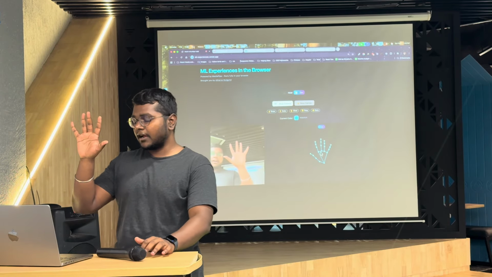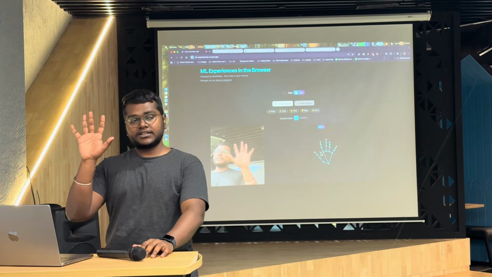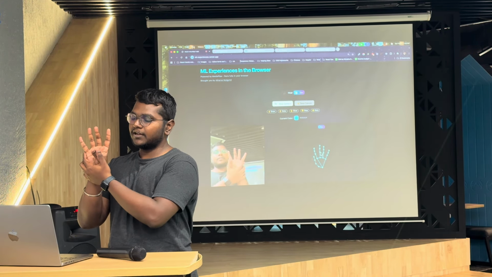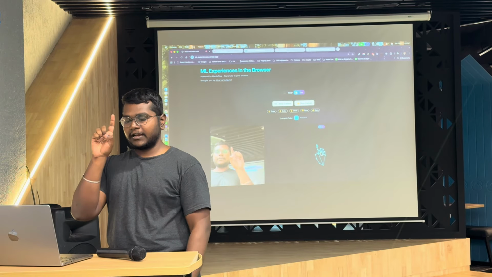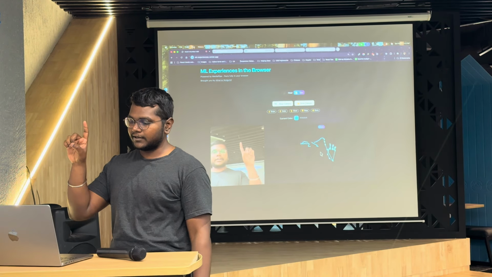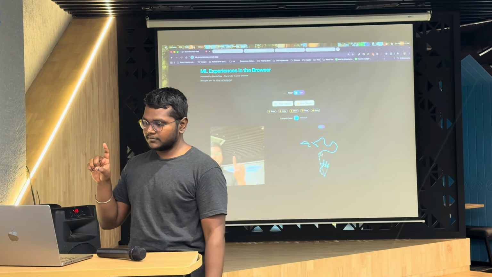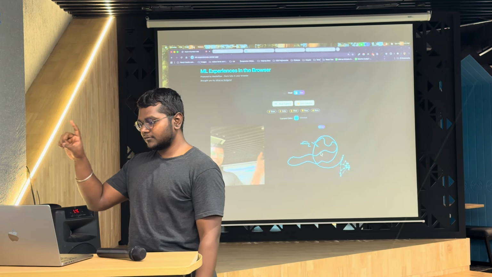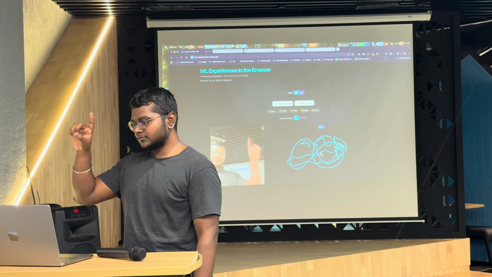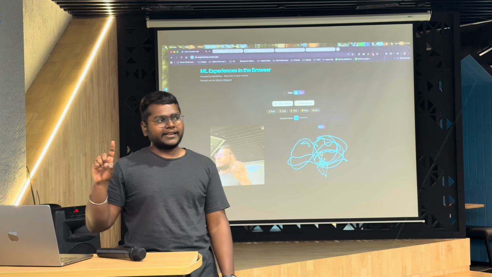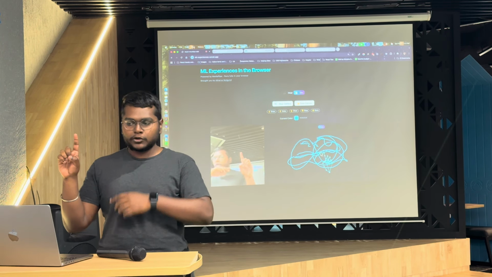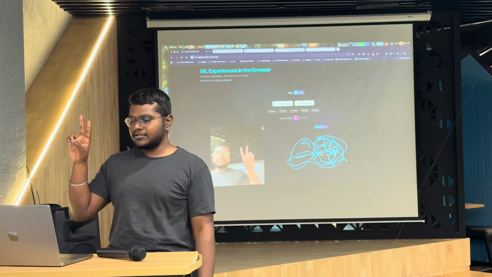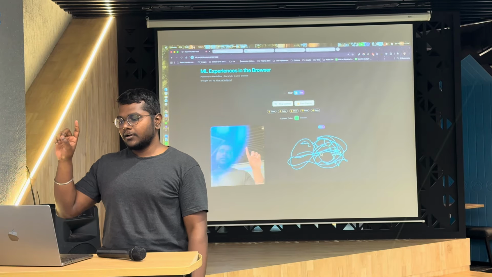Now let's say I have to draw something. I have kept a simple logic: when all four of my fingers are closed and only my index finger is open, it will start drawing. And I can draw literally anything. This is a very basic part of it. Let's say I want to change a color. I have added logic where it will check for the first two fingers and it will change the color of my drawing.